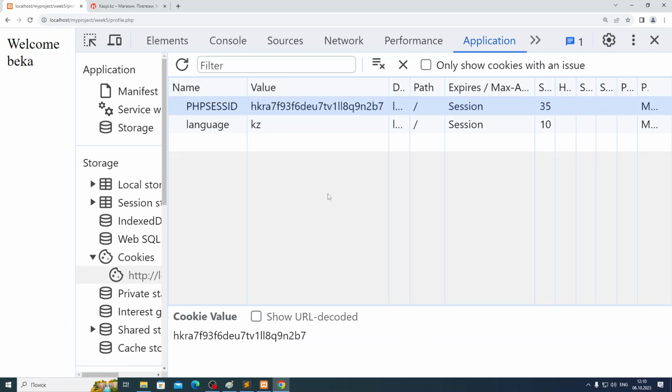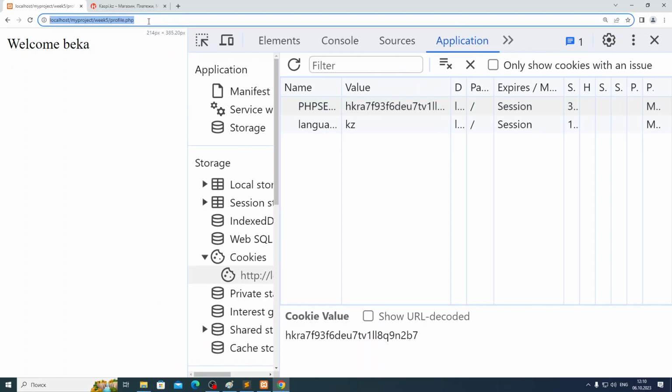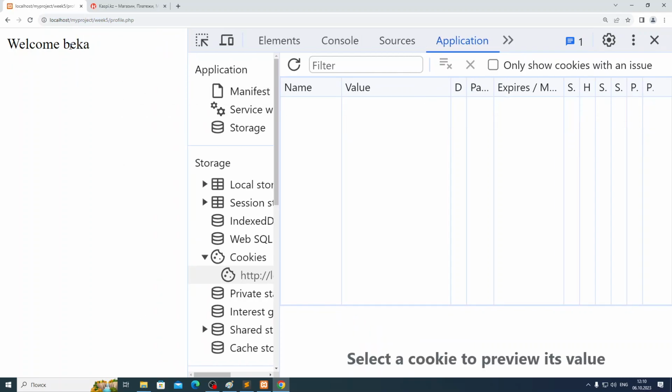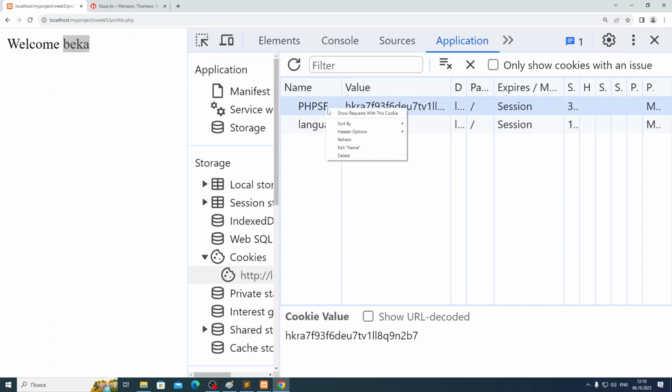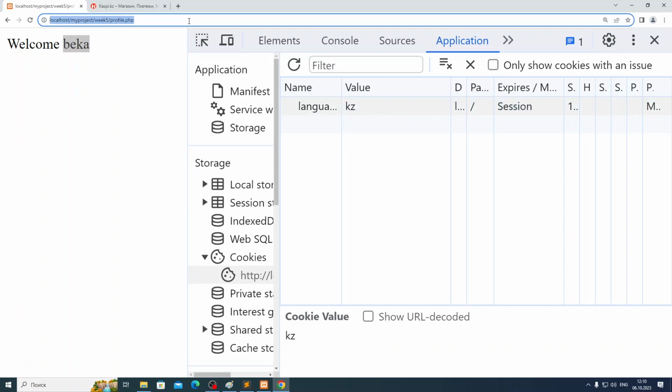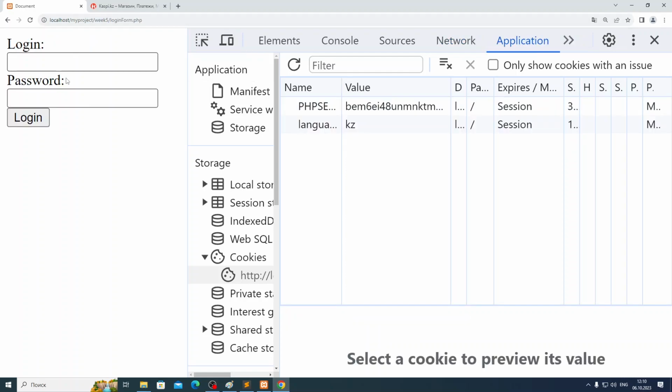If I remove this ID, if I remove this cookie, and again I visit profile PHP, everything is lost. Before, it was finding Becca using this ID.